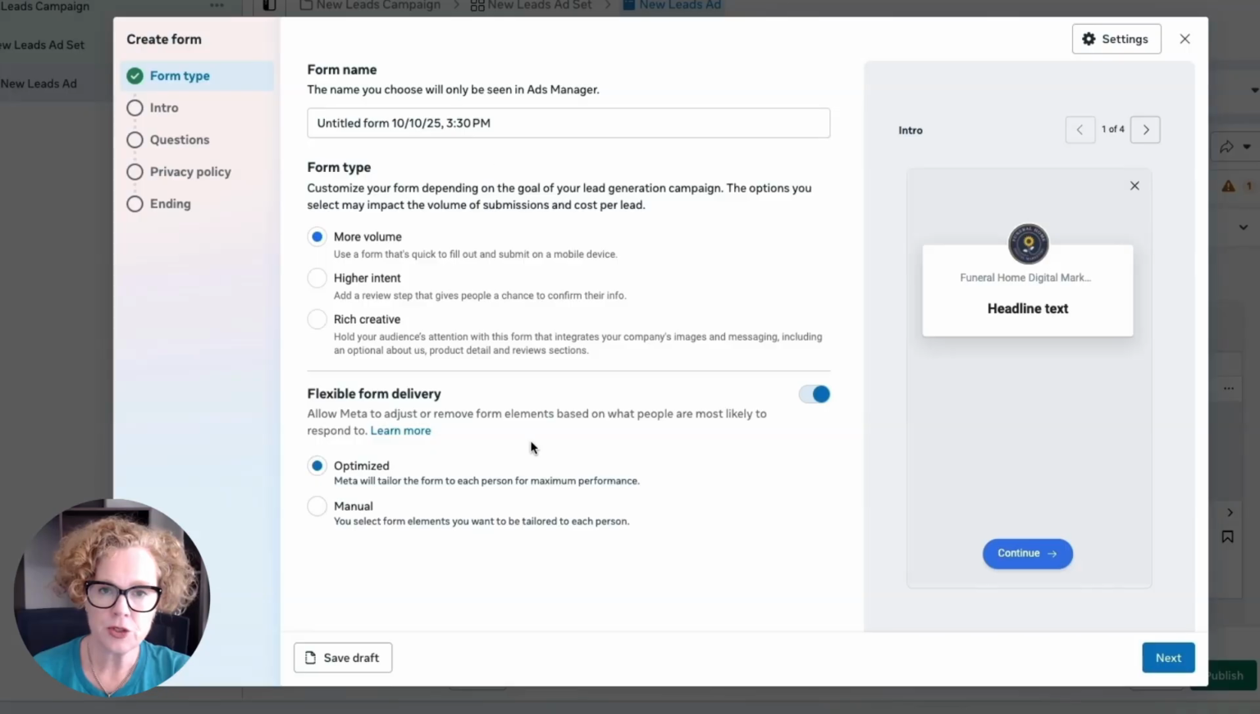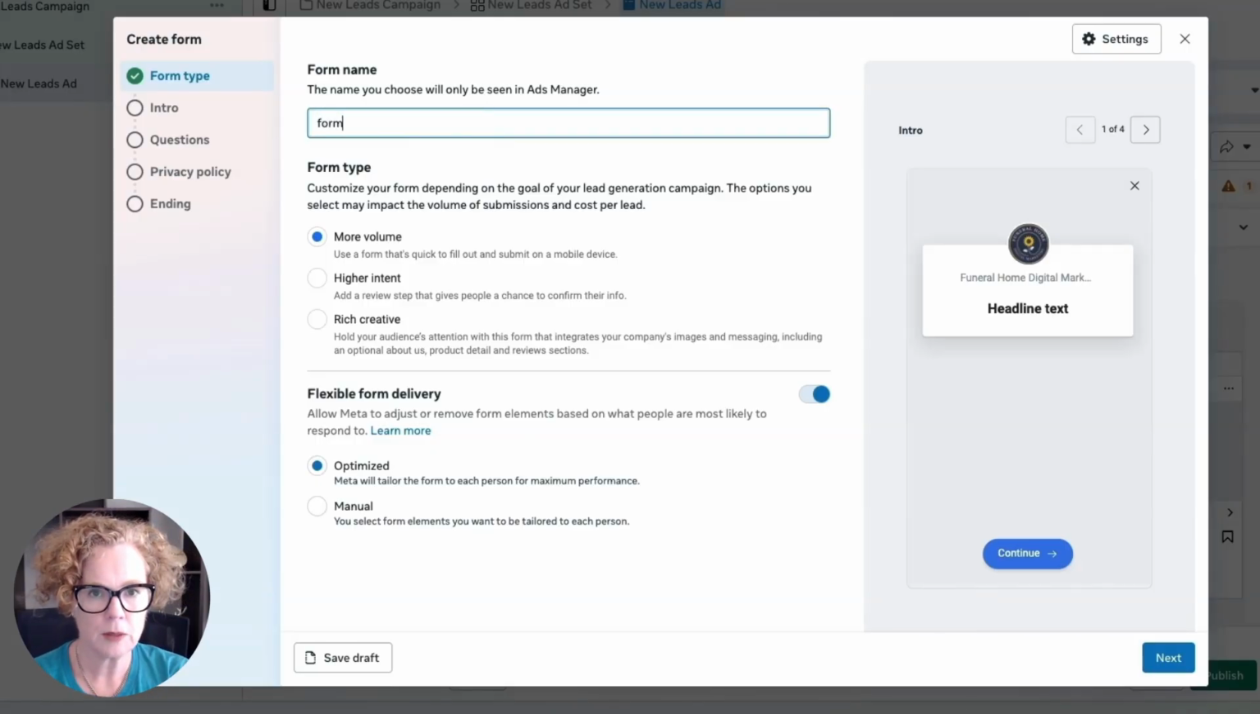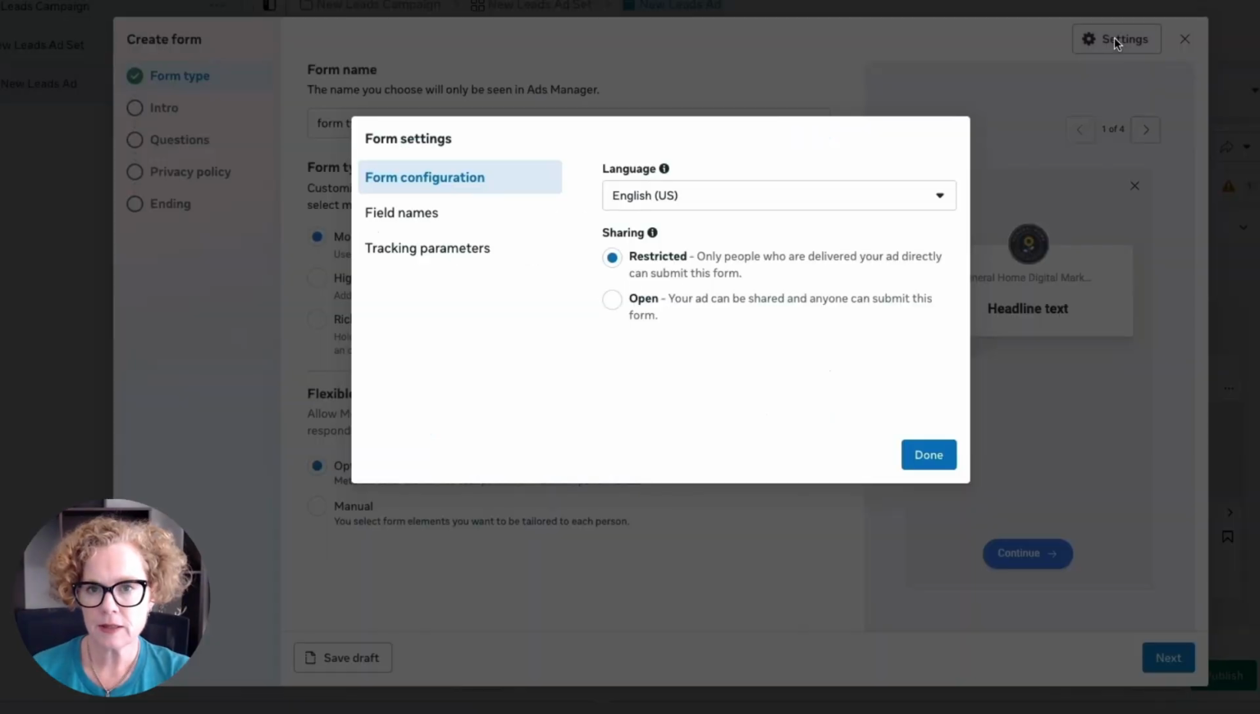Now here, just name your form. I'm going to say Form Type 1. And here is a little pro tip. Over in your settings, you can see we've got restricted or open. Click open. That way, your ad will be able to be shared. So if someone sees it and they want to share it with their friend or their partner, they'll be able to. If restricted is selected, then people won't be able to see your ad unless Facebook is absolutely feeding it to them, right? So come in and select open so people can share it amongst their friends, so you'll get more reach.